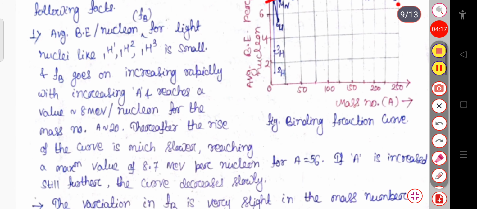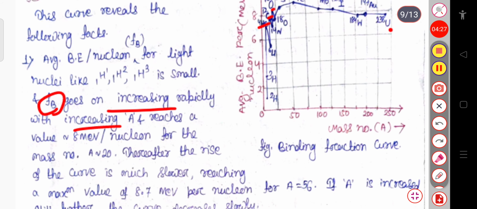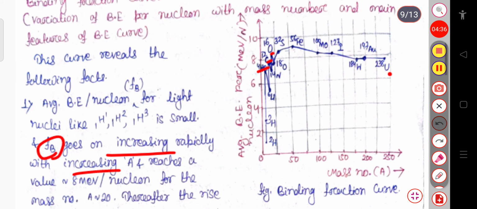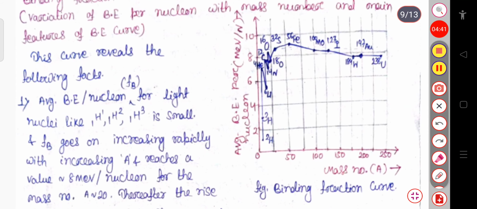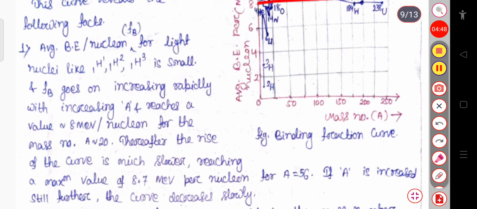Here you can see this binding fraction goes on increasing rapidly with increasing A. When you increase the mass number, it goes on increasing and reaches a value of 8 MeV. At this point, near about 8 MeV per nucleon, for the mass number A near about 20.